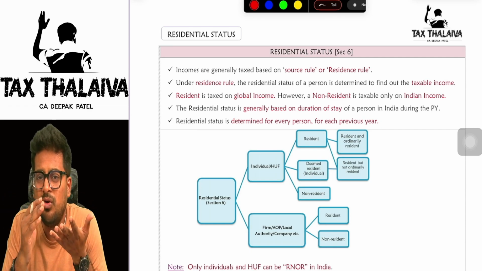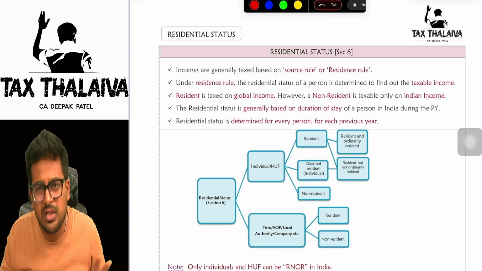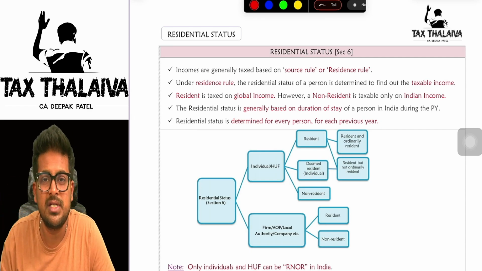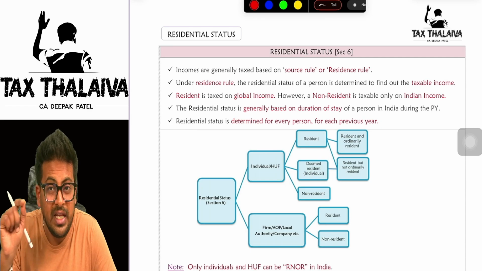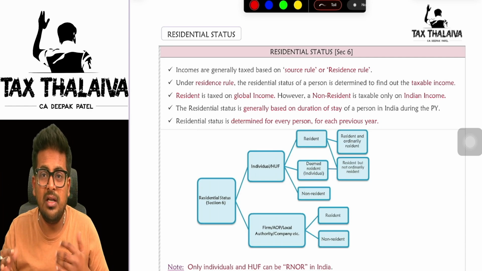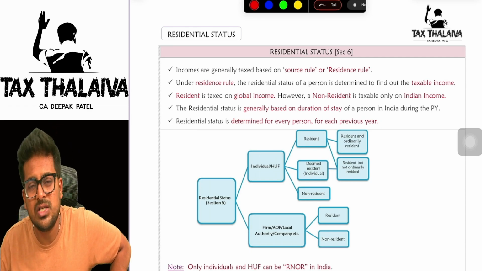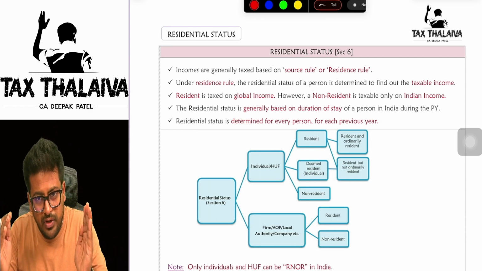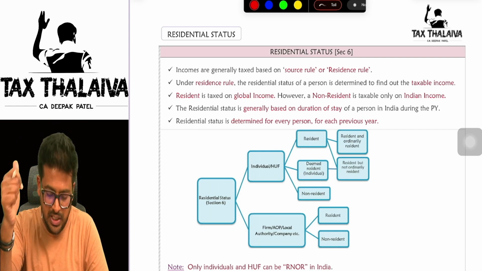Next. Sir, for which persons do we need to find out this residential status? Very simple, boss. We know person includes individual, HUF, AOP, BOI, LLP. For all these persons, companies, firms, everyone, we have to find out the residential status. Every year also we need to find it. Not that if I am resident this year, for lifelong I'll be resident. It does not happen like that. So for every year, for every person, we need to find the residential status.